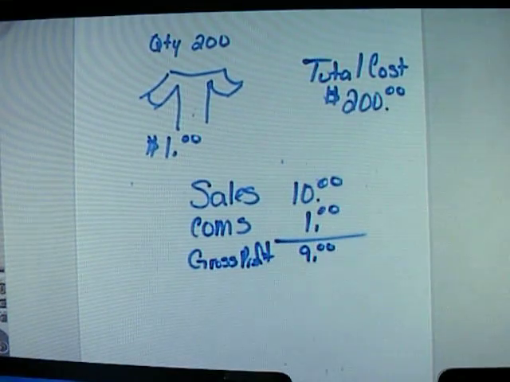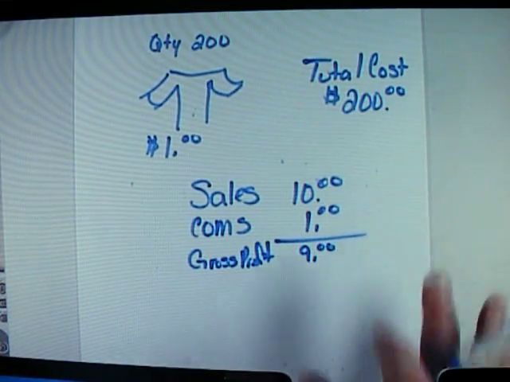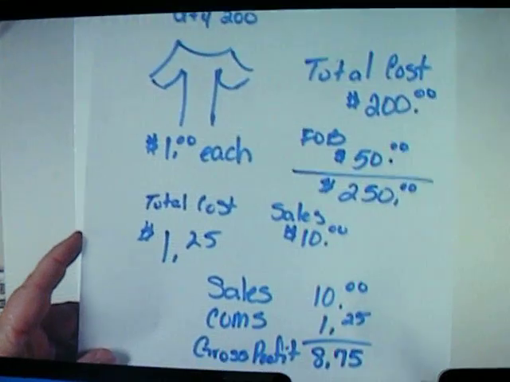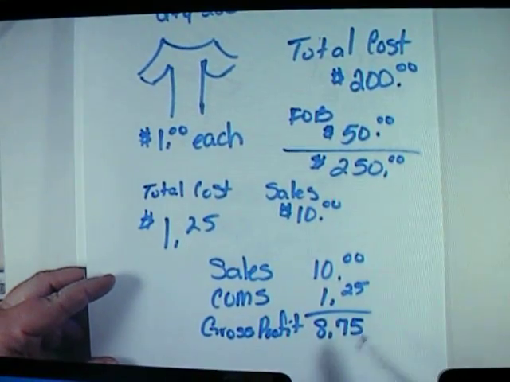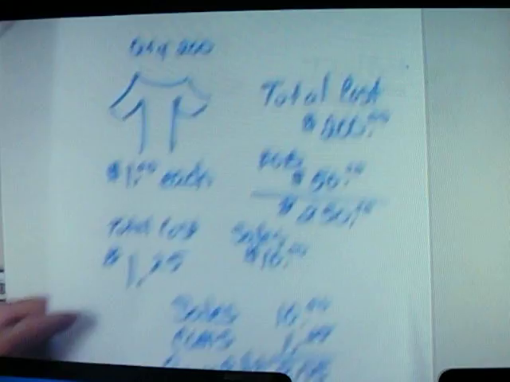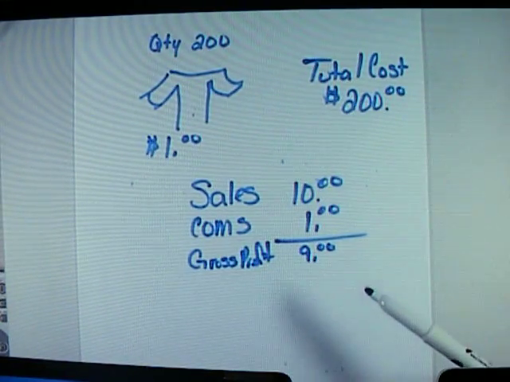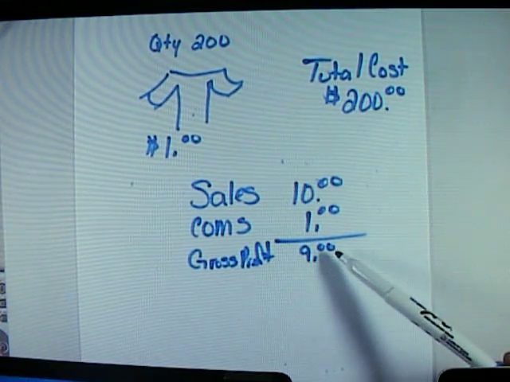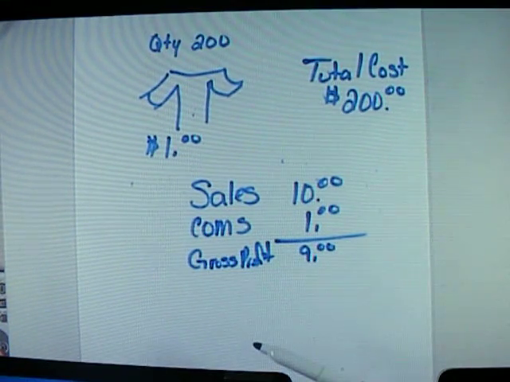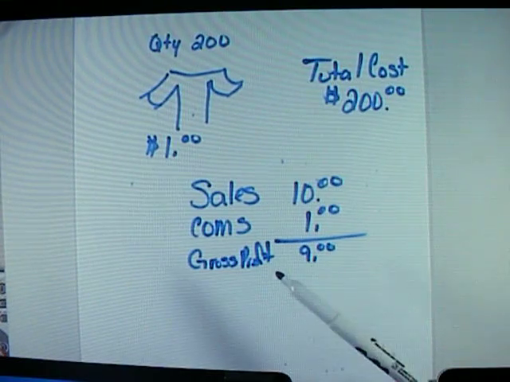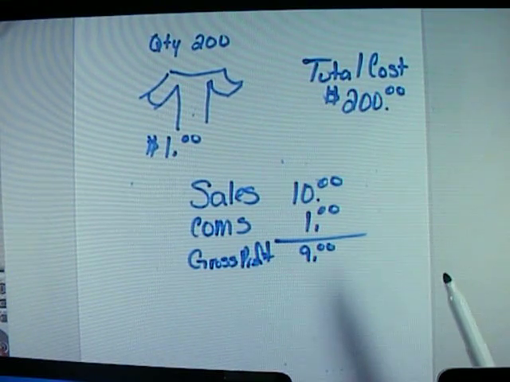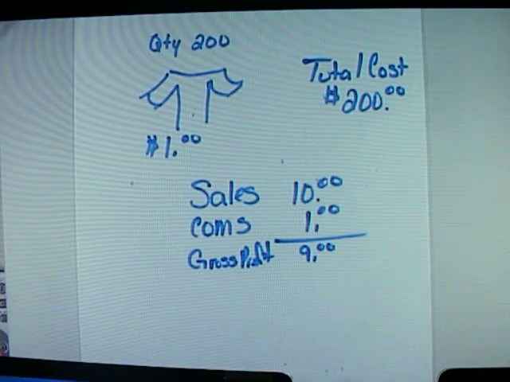Okay? And if you look at this side by side, you get $9 for this one and $8.75 for this particular example. You would think, well, we actually come out better with the $9. And in all actuality, you don't come out better. What's happening here is this $9 now needs to cover the cost of the shipping. So what you've done is you've created a gross profit that is higher. However, you have an expense down here associated with sales that has to be deducted, which is now actually going to lower your net income.